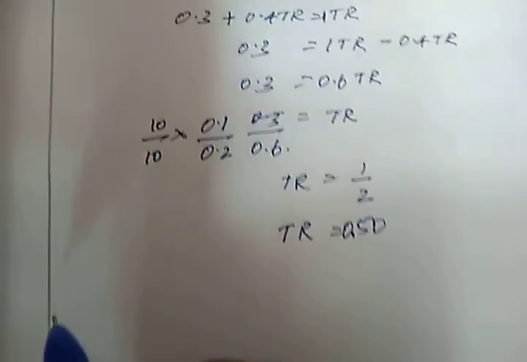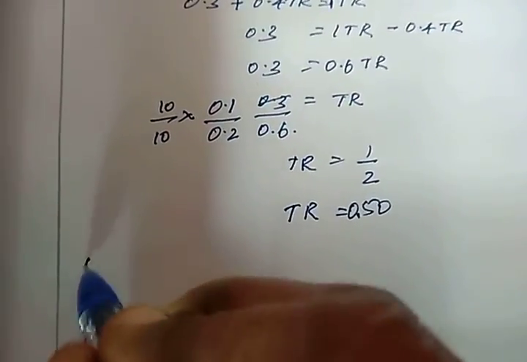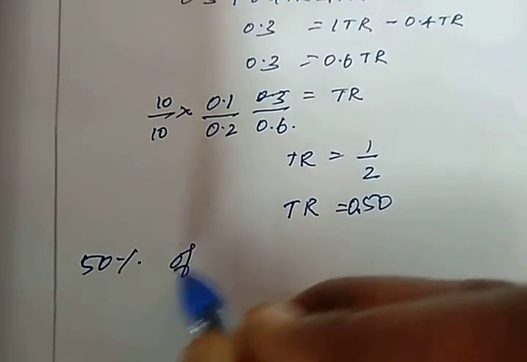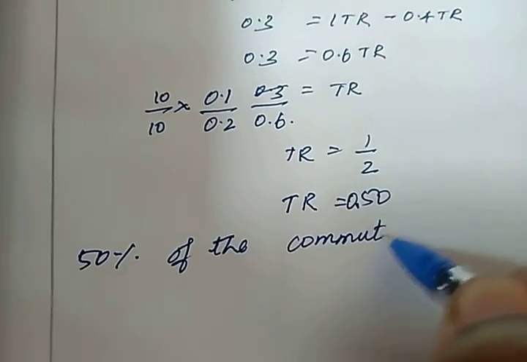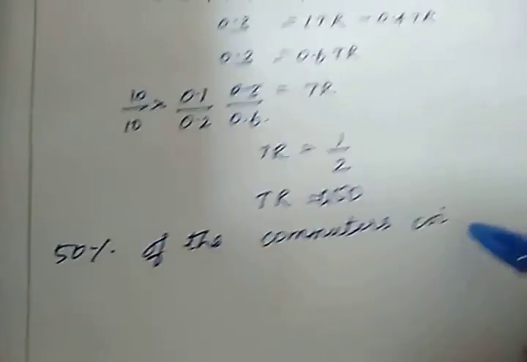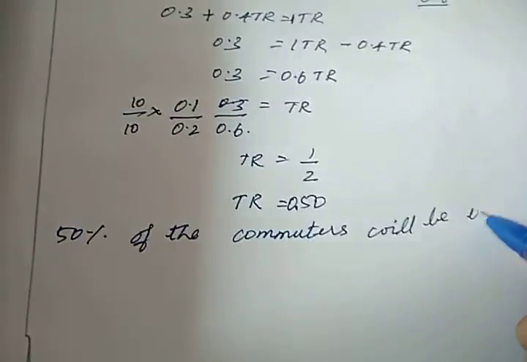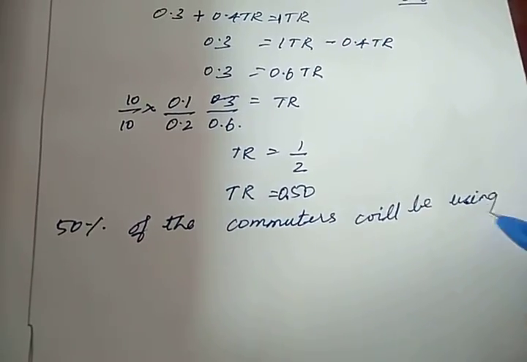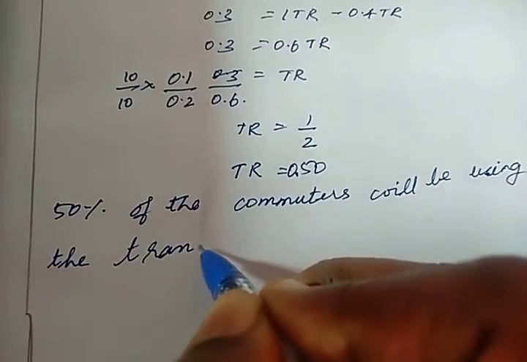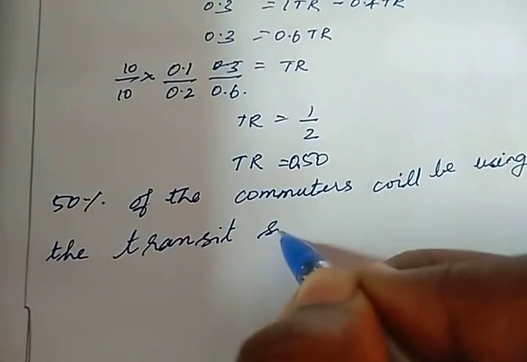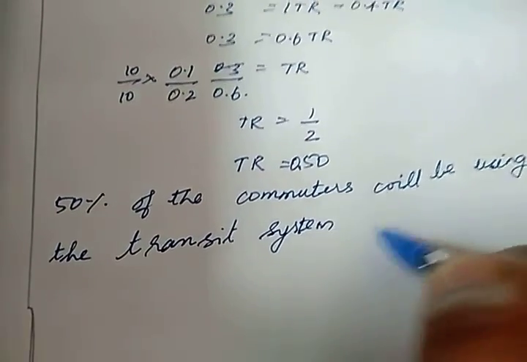So what you will conclude? 50% of the commuters will be using the transit system in the long run.